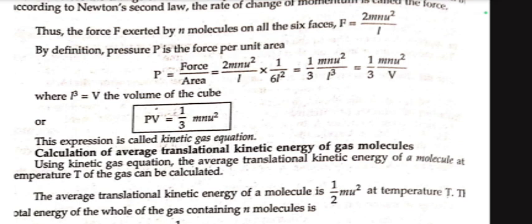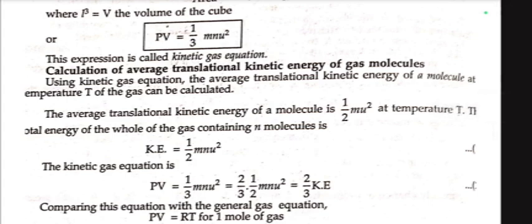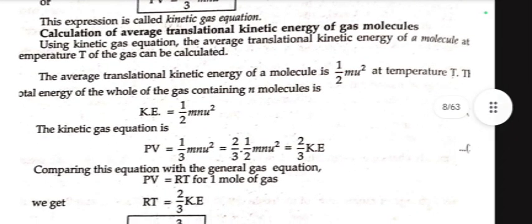Calculation of average translational kinetic energy of gas molecules. Using the kinetic gas equation, the average translational kinetic energy of a molecule at temperature T of the gas can be calculated. The average translational kinetic energy of a molecule is 1 upon 2 mu² at temperature T. The total energy of the whole gas containing n molecules is KE equals half mnu². The kinetic gas equation is PV equals 1 upon 3 mnu², which we will further simplify by multiplying it by 2 by 3.